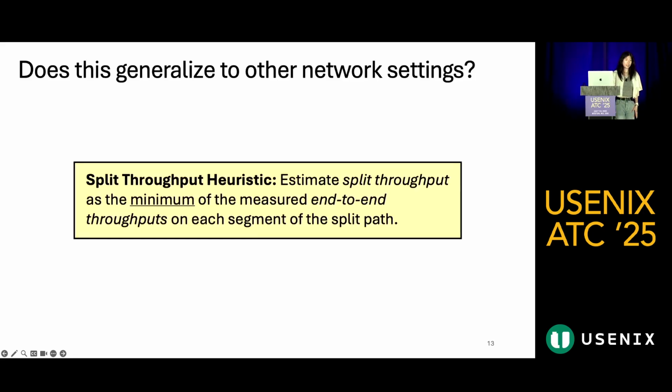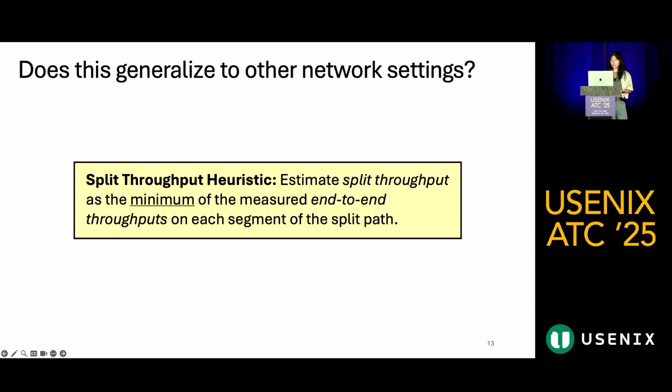However, that was just one network setting. Does this generalize to other network settings? To evaluate a variety of split network settings, we'd have to run emulations for all of these combinations of split network paths. To avoid this, we developed a heuristic for estimating split throughput based on the end-to-end behavior of a congestion control scheme. This allows us to run much fewer emulations.